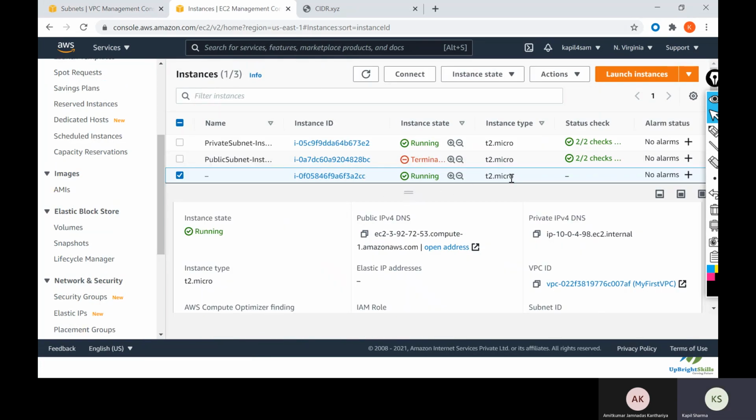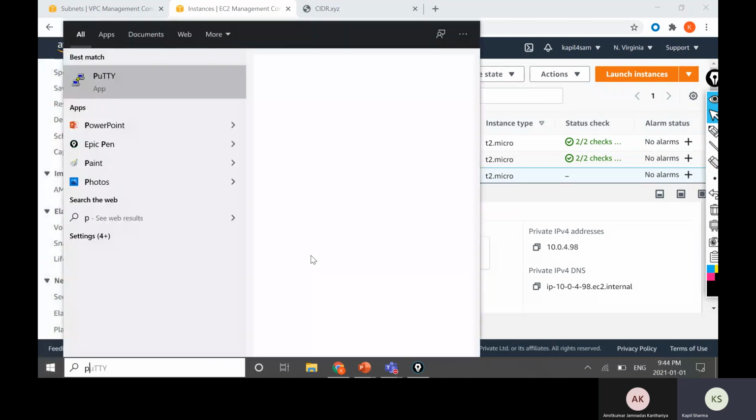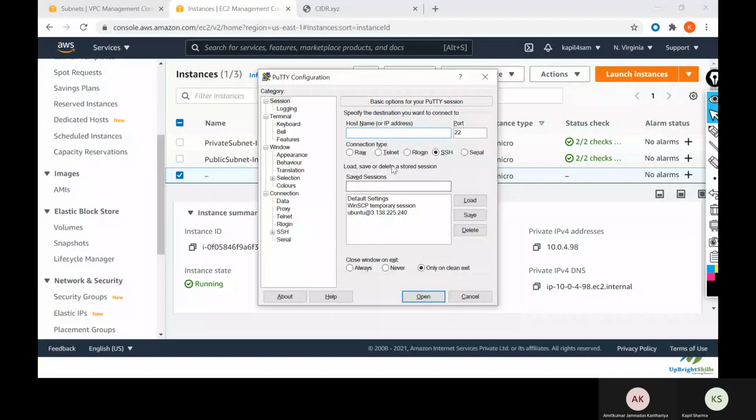So this is how your public and private subnet can be created. And now we will see. You must know that if your instances are in a public subnet, you will definitely be able to access your public subnet instances through the public IP address. So let us access it using PuTTY.